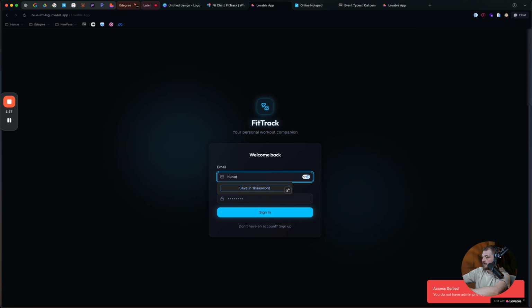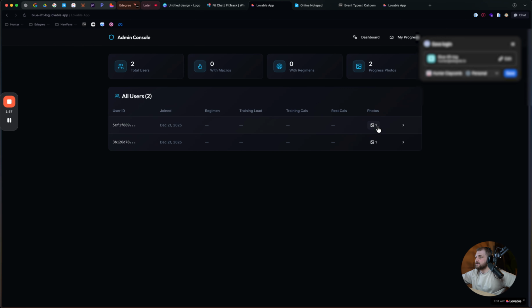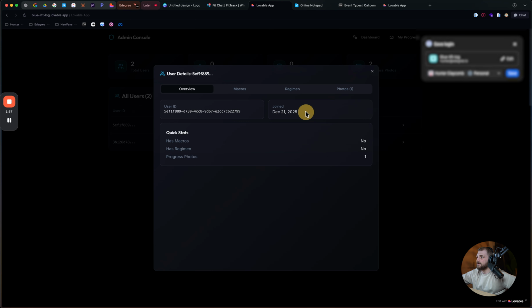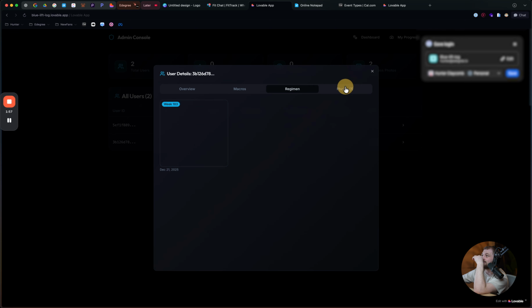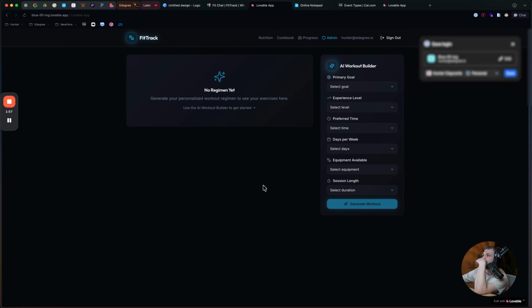Let's go ahead and get logged in now. Yep, we can now see our users, and we can see the photos that they uploaded. Oh yeah, we can see all of their photos here. We would want to update the week thing that's glitched. We can see all of his metrics, his user ID. We can see everything. For the admin dashboard, we really don't need this.